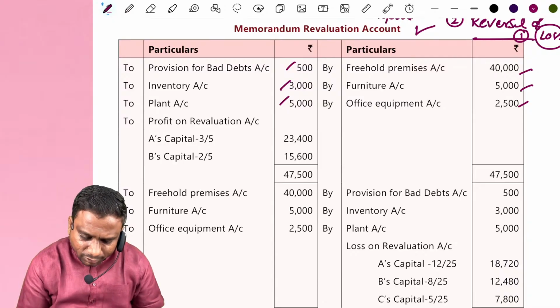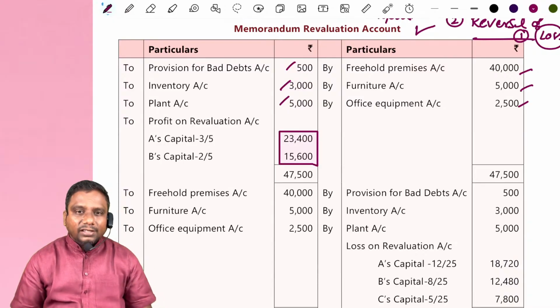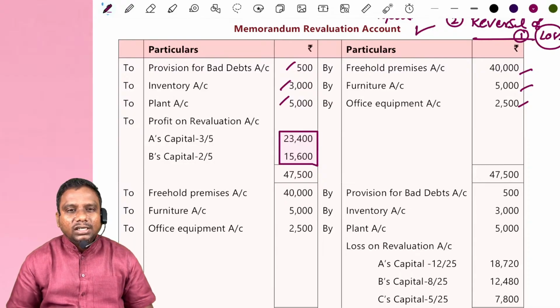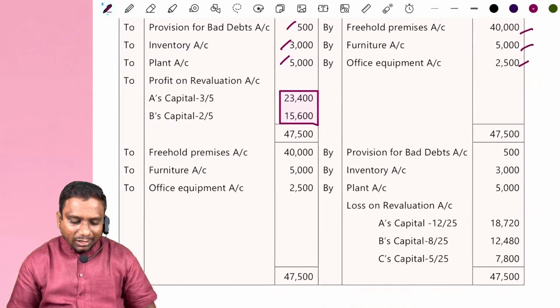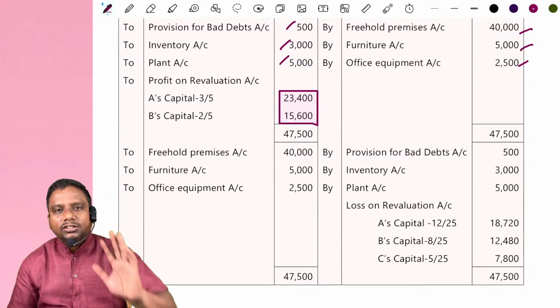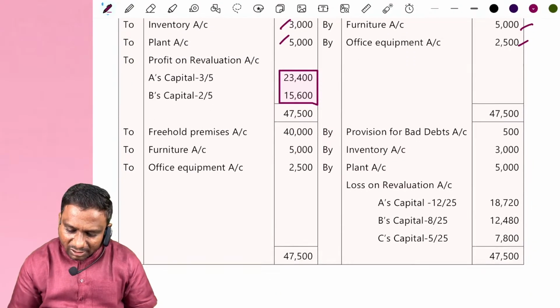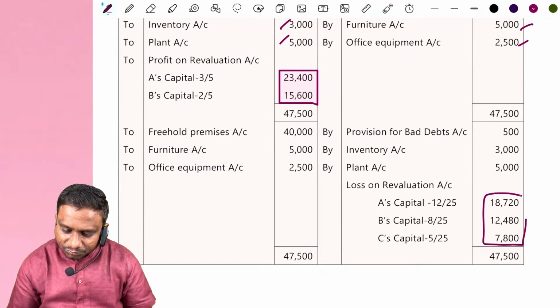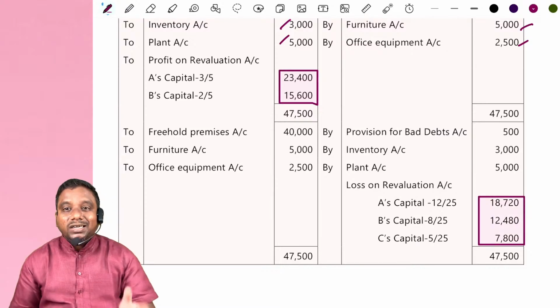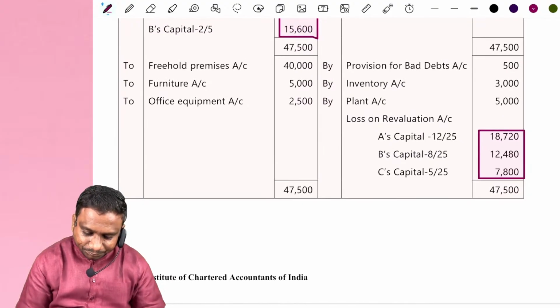Now in the first part, what is the profit? 39,000 is the profit. And this is distributed to A and B. How much to A? 23,400. How much to B? 15,600. In the second part, we got the same amount as loss, but it is distributed to all partners. Look at.